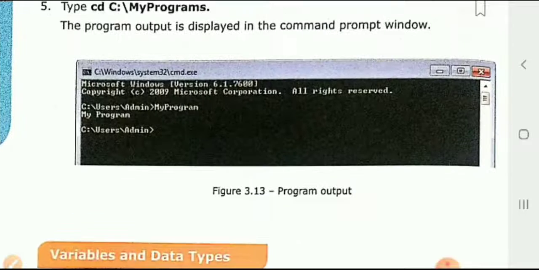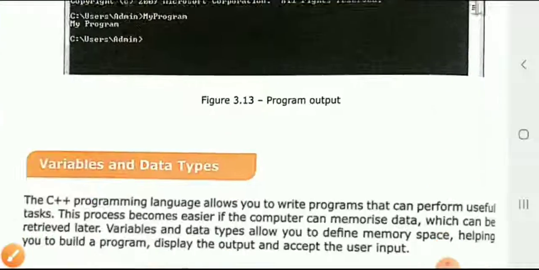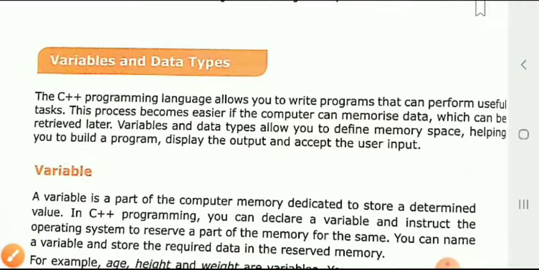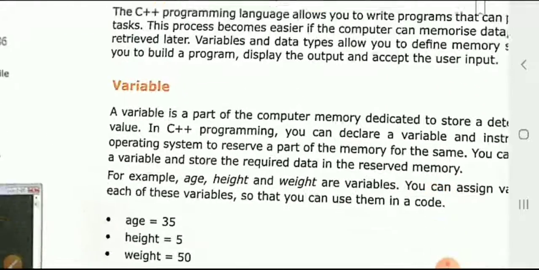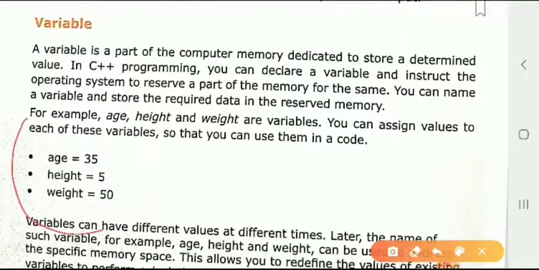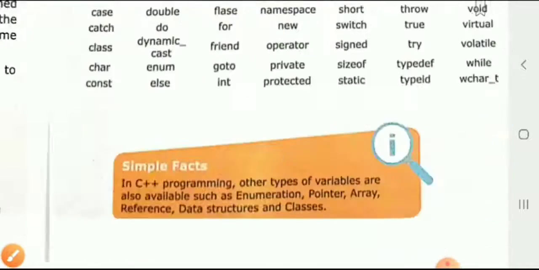variables and data types. We are going to see what a variable is and what data types are. A variable is a container or a memory storage location that can store a particular type of value. It's called a variable. Here we can store, for example, 35, then we have to write a = 35, 5 is equal to 5, like that we can store in variables.